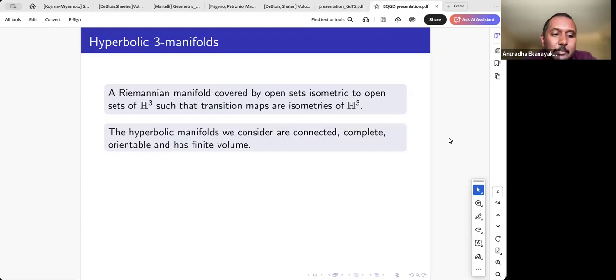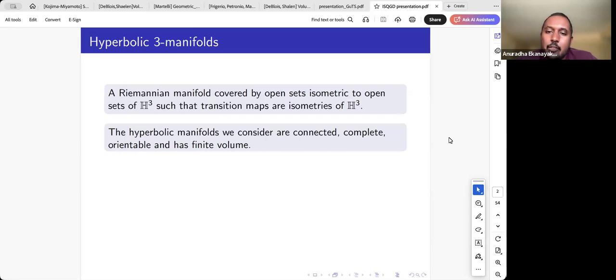So a hyperbolic three manifold is a Riemannian manifold that can be covered by open sets isometric to open sets in H3, and the transition maps should also be isometries. By H3, I mean hyperbolic three space. The manifolds I'm talking about are going to be connected, complete, orientable, and also going to have finite volume.